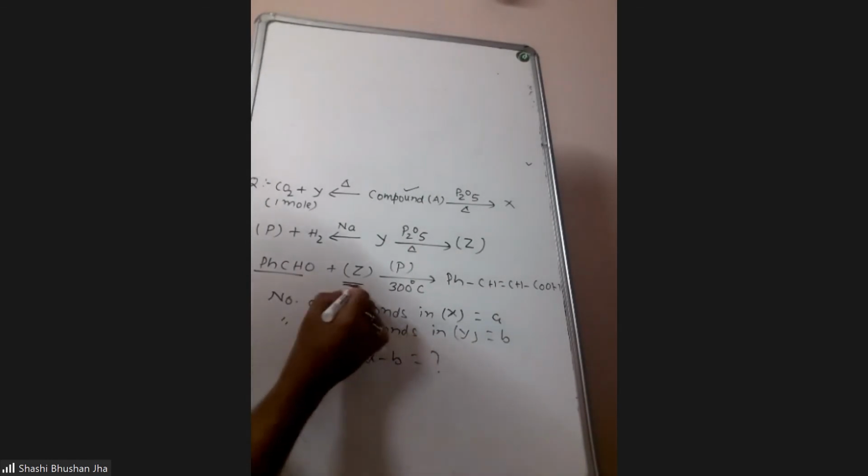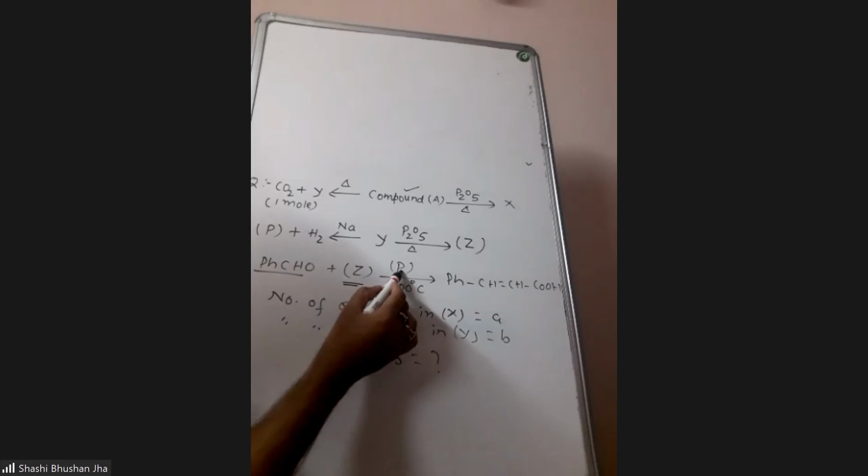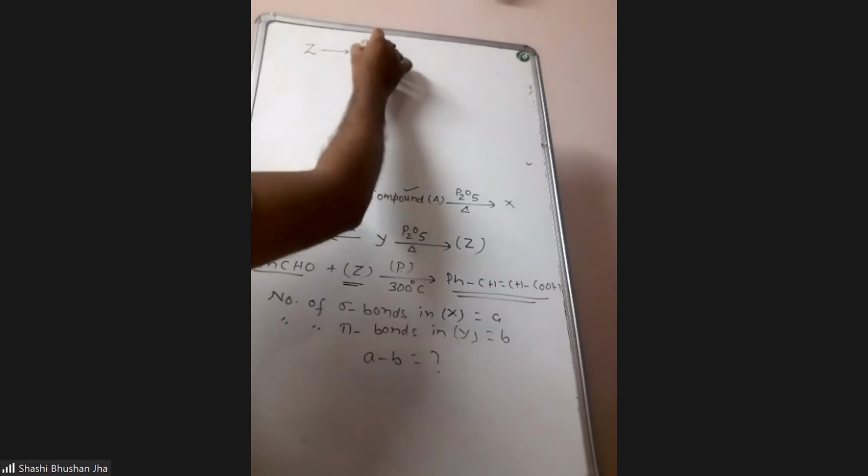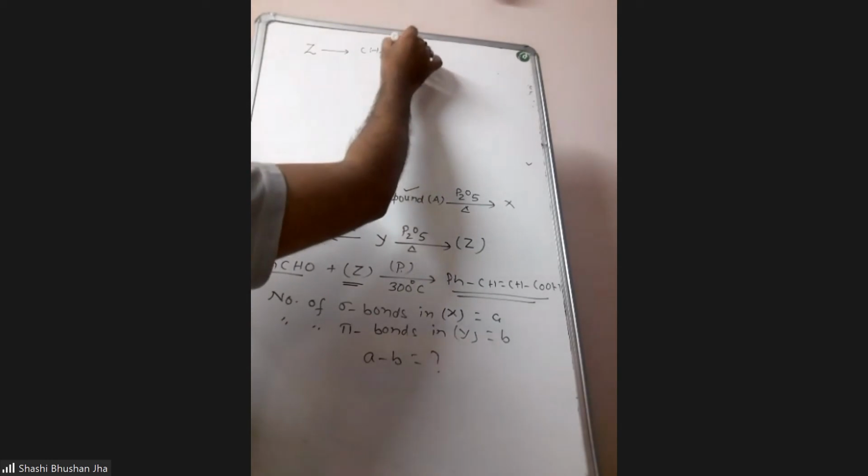Benzaldehyde on reaction with Z in the presence of P gives this cinnamic acid. Can anyone tell what this Z is? Acetic anhydride. So Z is acetic anhydride.